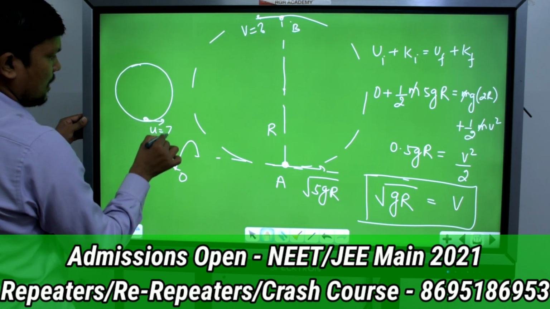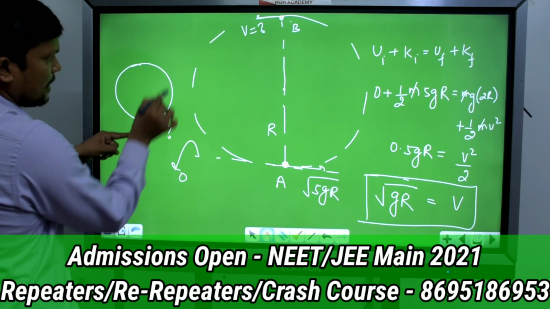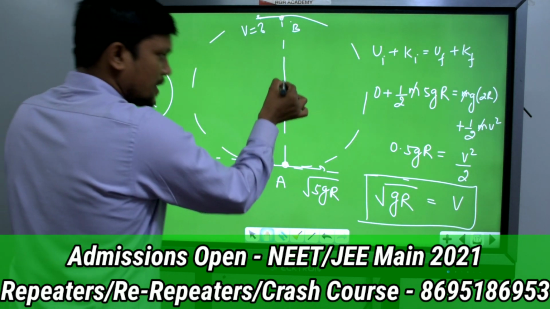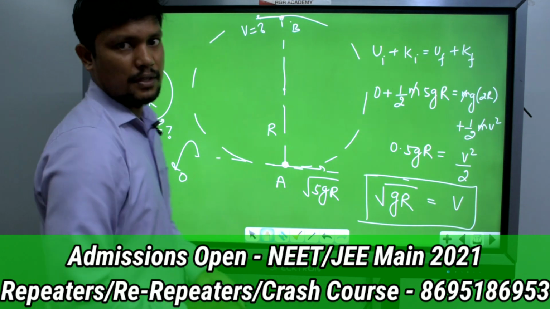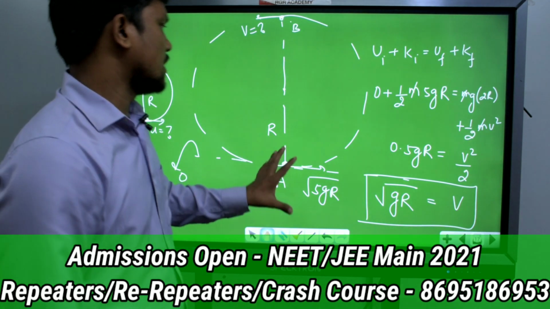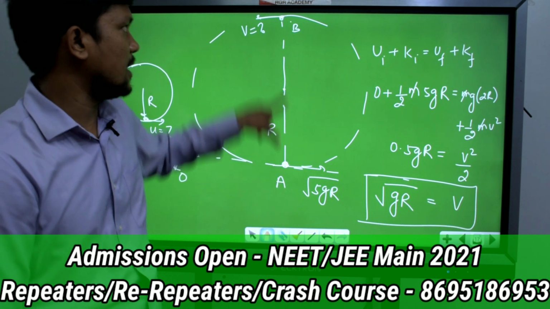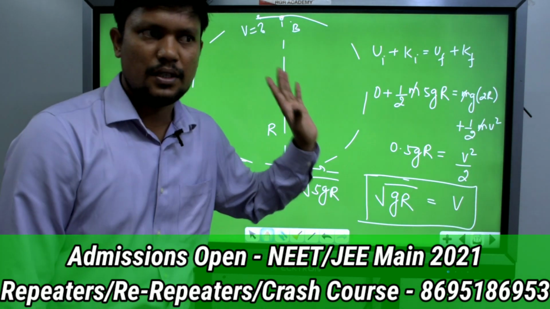These types of questions they can ask: the minimum velocity required here so that it can complete a circle. For this case also the answer is root of 5gr. If this is a string, then also the answer is root of 5gr. Clear? So this result you can remember: if the minimum velocity at the bottommost point is root of 5gr, then at the topmost point the velocity will be root of gr. Okay.